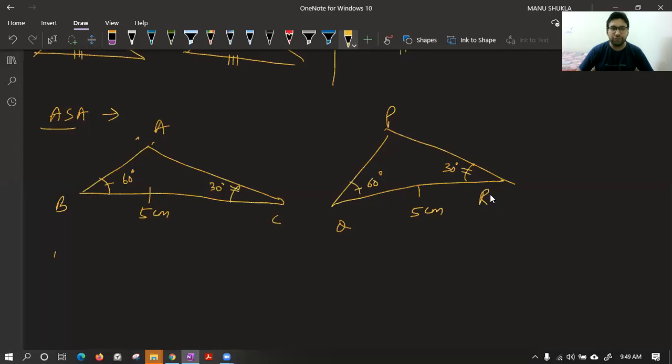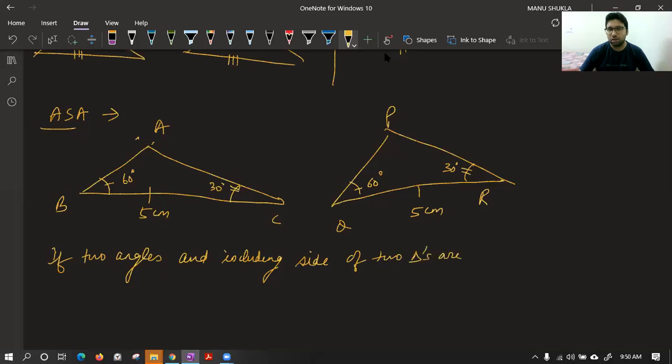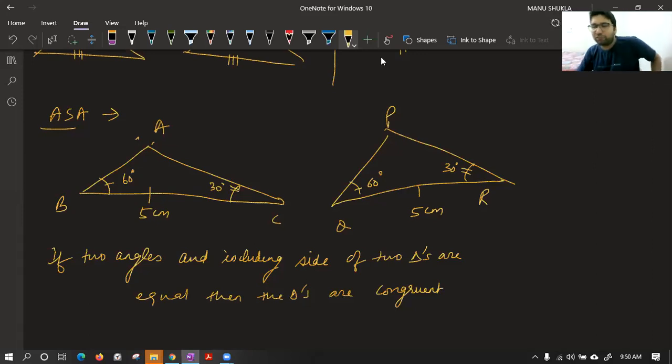So you can write, if two angles and including side of two triangles are equal, then the triangles are congruent. By which criteria? By angle side angle criteria. There are five criteria, beta. Total there are five criteria. We are doing the third one right now, that is angle side angle.